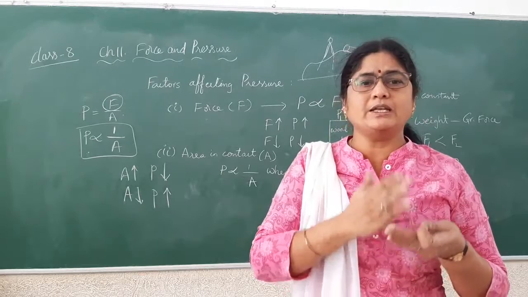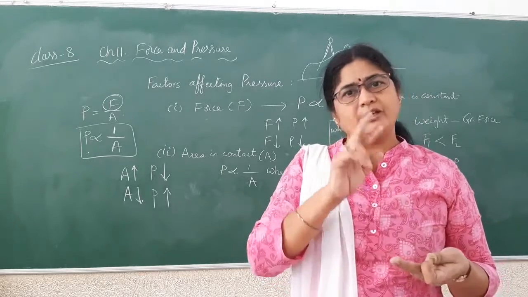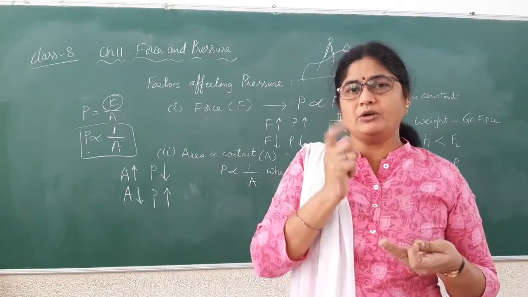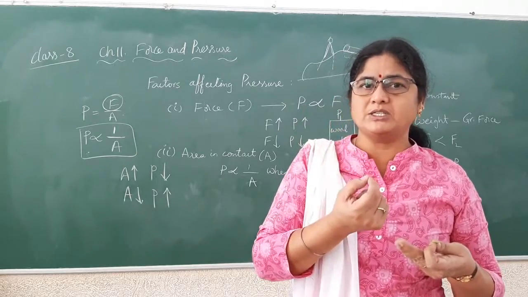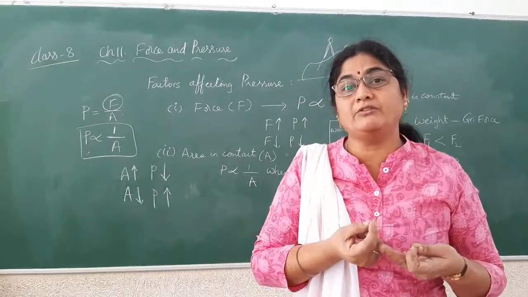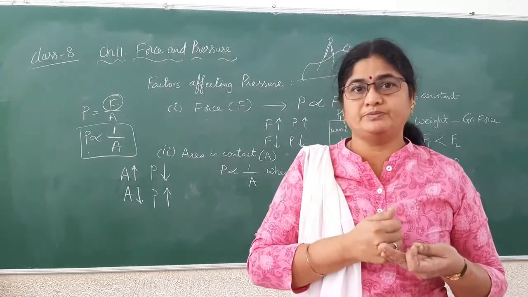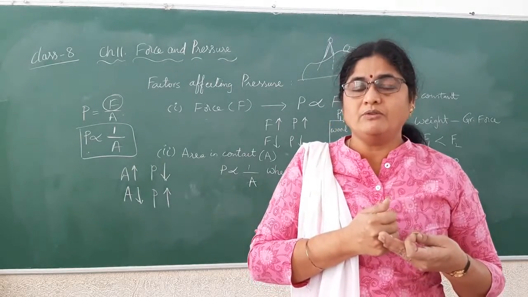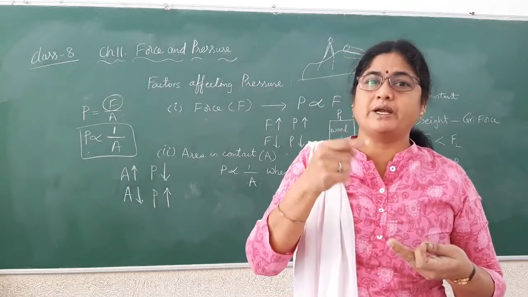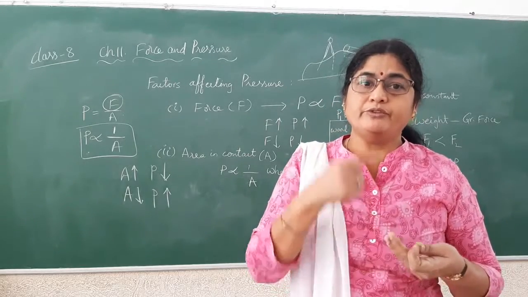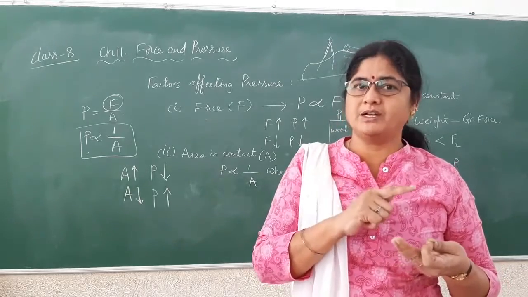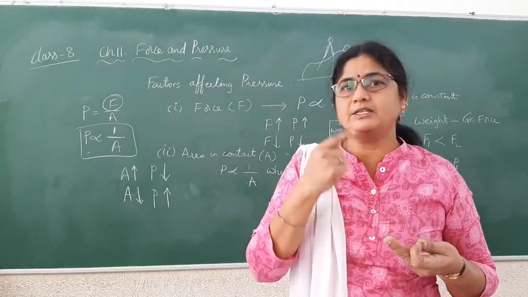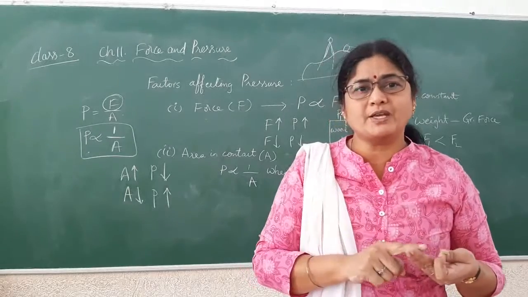Now when you use the knife, we know the knife has two sides, and if you observe carefully, one side of the knife is very blunt, the other side of the knife is very sharp. Now when you want to use this knife to cut the apple, which side do you take? Sharp side or blunt side? So obviously sharp side. Why sharp side?